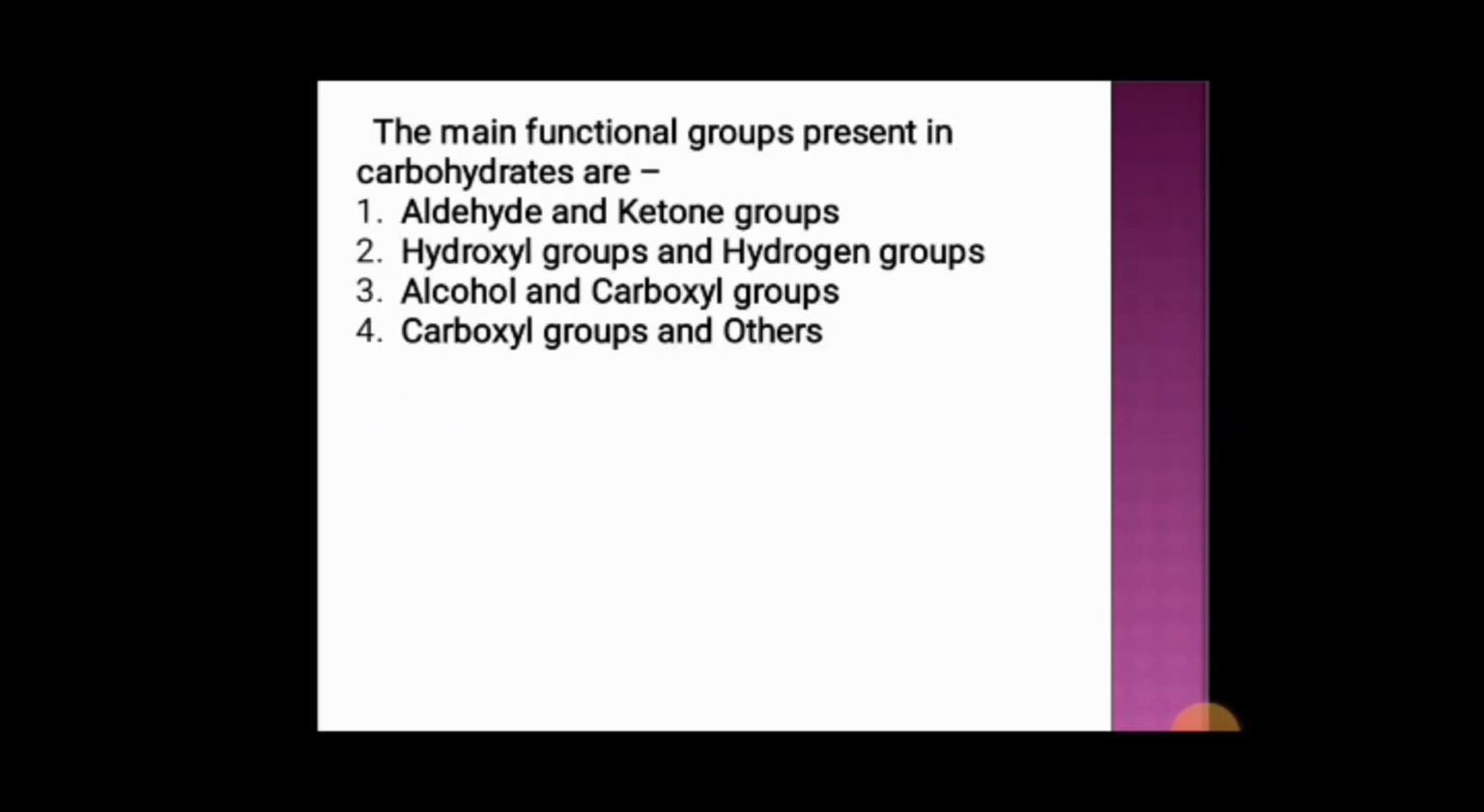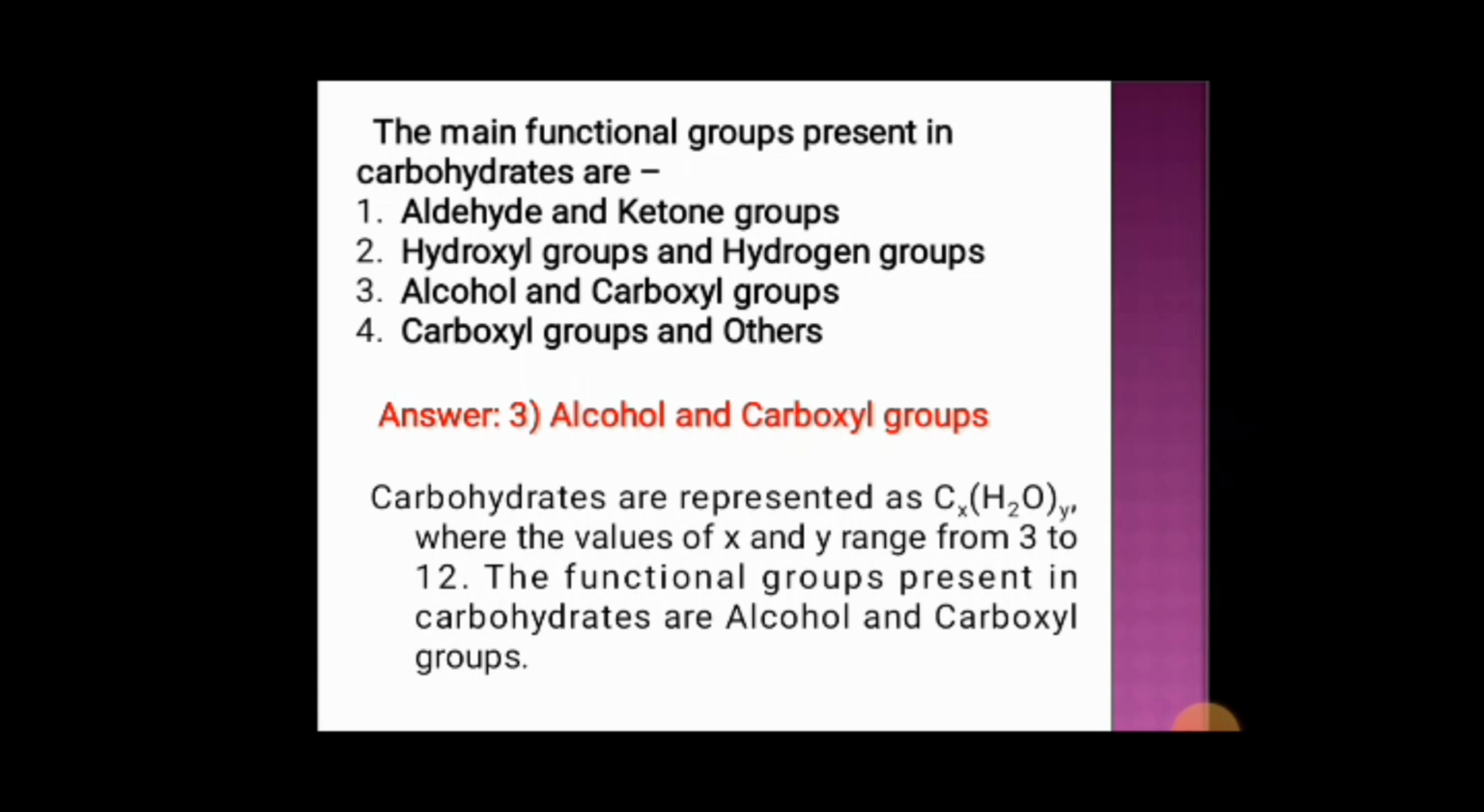The main functional groups present in the carbohydrate are option 1 aldehyde and ketone group, option 2 hydroxyl group and hydrogen group, option 3 alcohol and carboxyl group, option 4 carboxyl group and others. And the correct answer is option 3, that is alcohol and carboxyl groups. Carbohydrates are presented as CxH2yOz, where the values of x and y range from 3 to 12. The functional groups present in carbohydrates are alcohol and carboxyl groups.